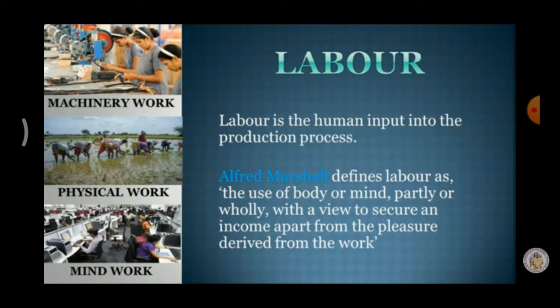So, what is the input here? Human being. Okay. So, what is the output? Final production is the output. Alfred Marshall defines labor as the use of body or mind, partly or wholly. Human beings use their mind partly, that means partially, or wholly. Wholly means fully, with a view to secure an income apart from the pleasure derived from the work.